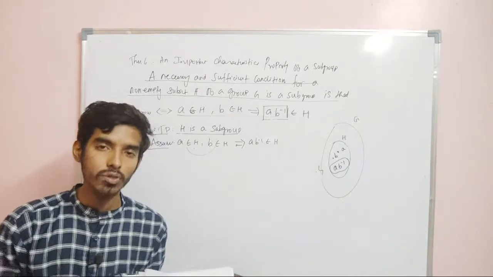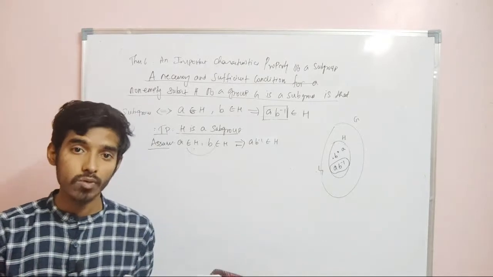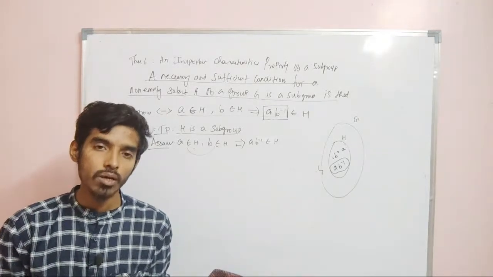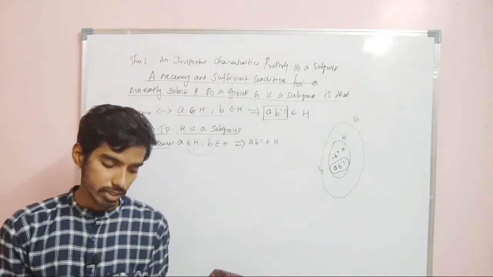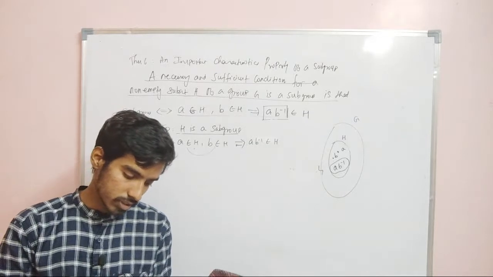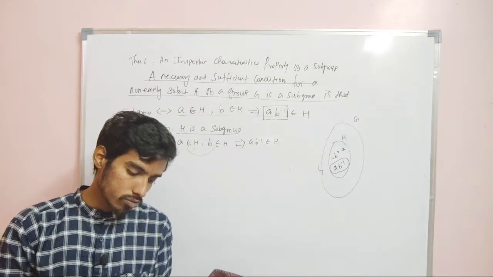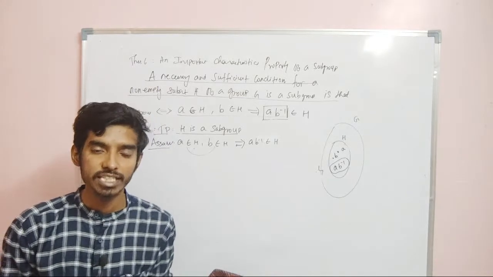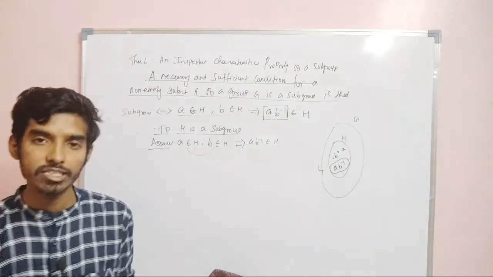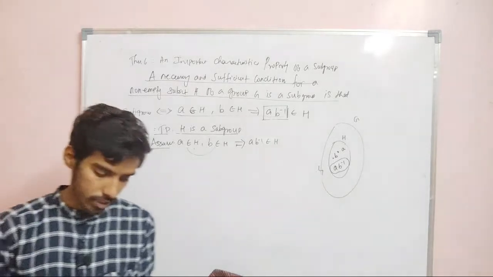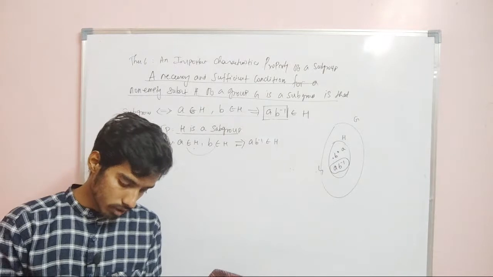So, what we are going to do is take two subgroups. Now, I am going to verify whether H into K is a subgroup or not, or when it will be a subgroup. What about H intersection K? What about H union K? So, these are the three that we are going to discuss. I will repeat. If I have two subgroups, what can I say about HK? What can I say about H intersection K? And what can I say about H union K? Will it be a subgroup or not? These are the three conditions that we are going to discuss now, right.